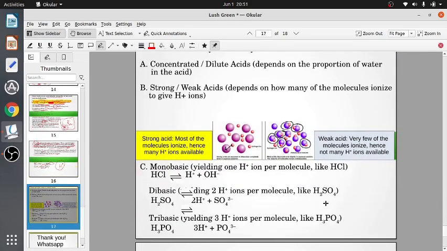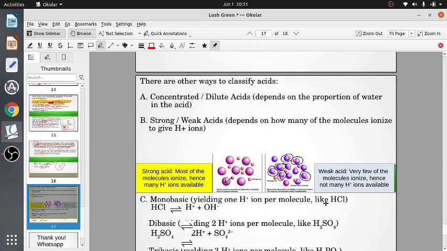Now we saw one way of classifying acids, that was organic acid and inorganic or mineral acids. Now there are other ways. We can classify acids as concentrated and dilute. It depends on the proportion of water. Concentrated means more acid and less water, and dilute acid will contain more water.